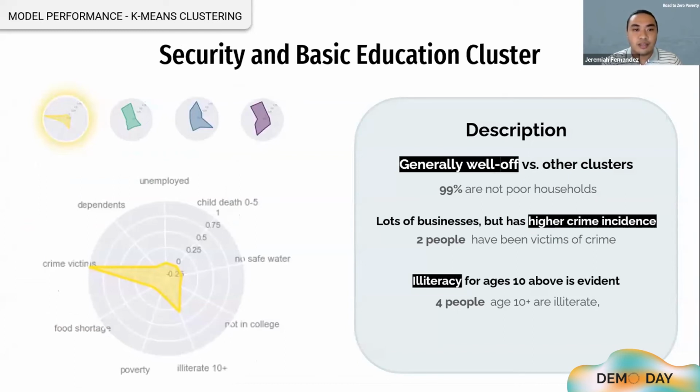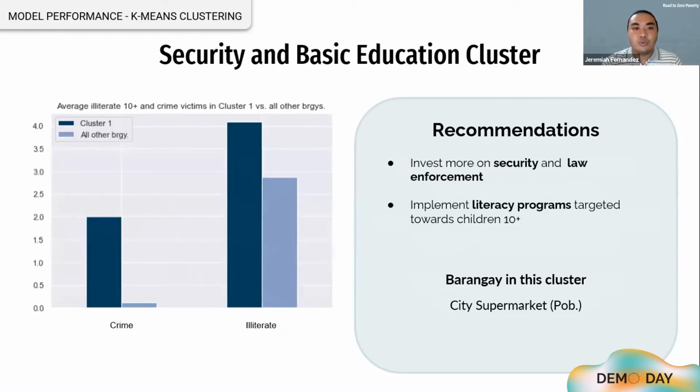With only one barangay, this cluster's main problem is not poverty, but rather the occurrence of crime. Since there are a lot of businesses, it is not surprising that this will be the case. In addition to that, illiteracy among children aged 10 and above is also evident, but keep in mind the population is only 100. That being said, we suggest to invest more on security and law enforcement on this cluster. With regards to the illiteracy problem, it could also help to implement programs targeted towards children aged 10 and above, focused on activities such as reading and writing.